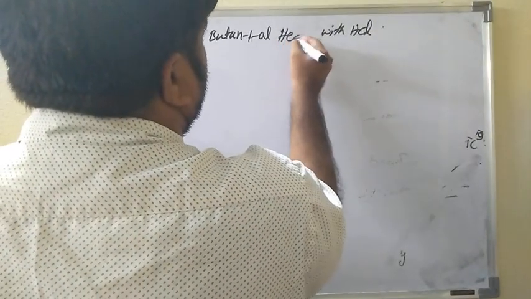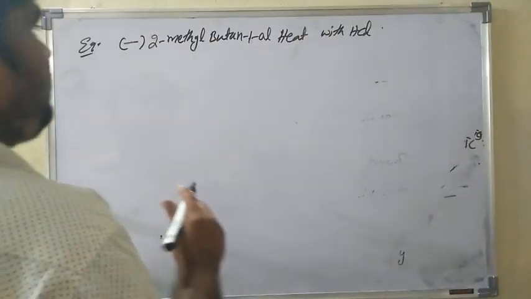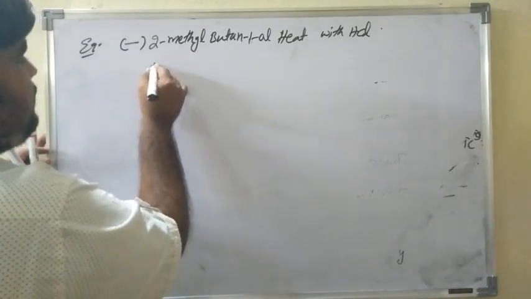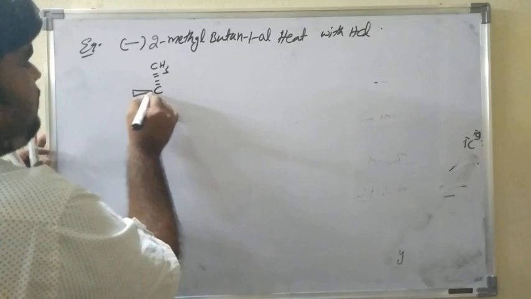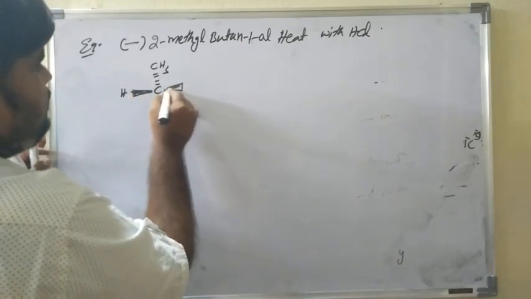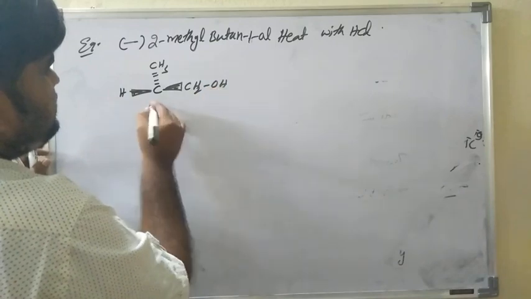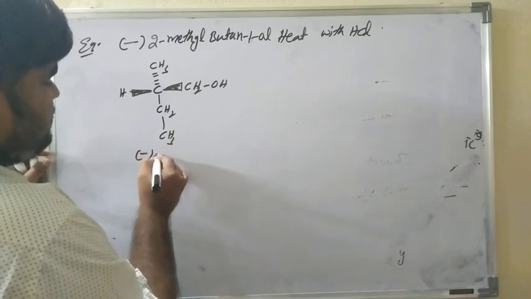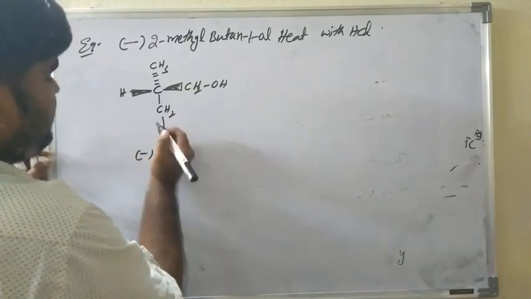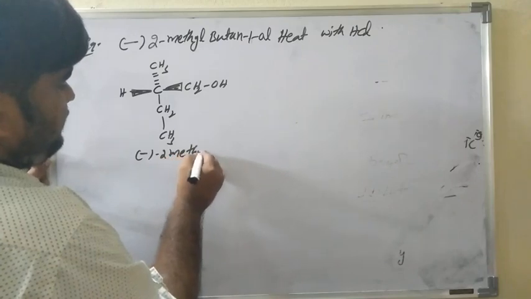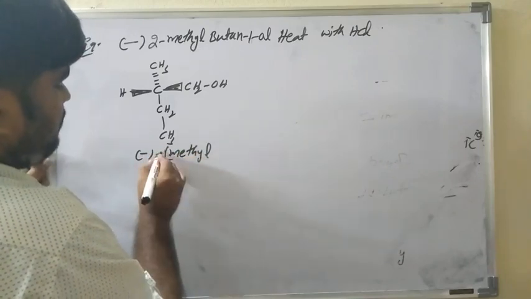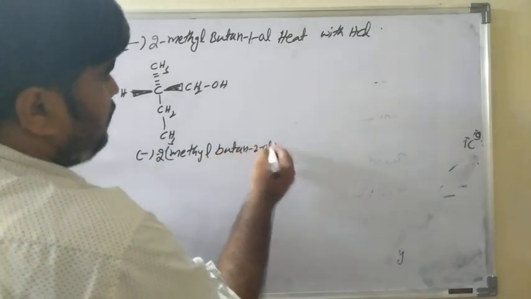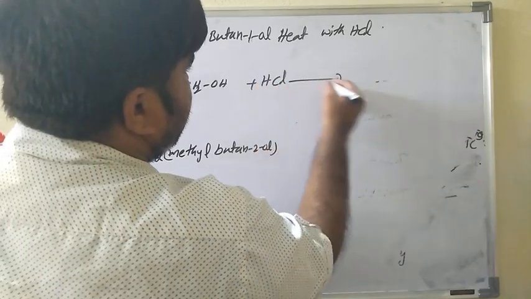I will write it here: methyl, hydrogen, CH2OH, carbons 1, 2, 3. So it is (-)-2-methylbutan-1-ol heated with HCl.